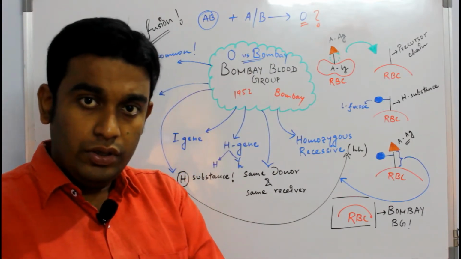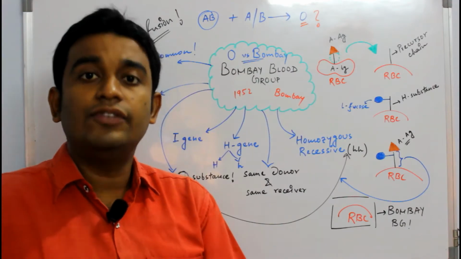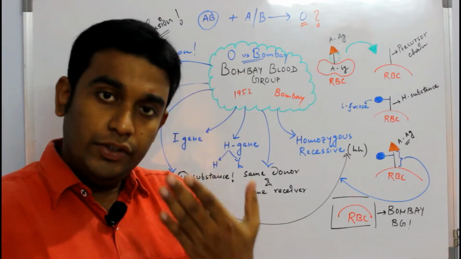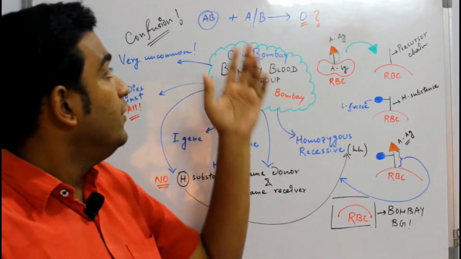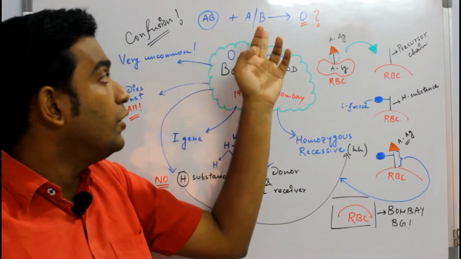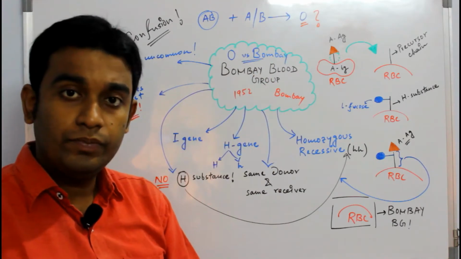If you have understood the genetics of the ABO system, you can get that conception clear in your mind. If at least one parent is AB, it's not possible to get an O.